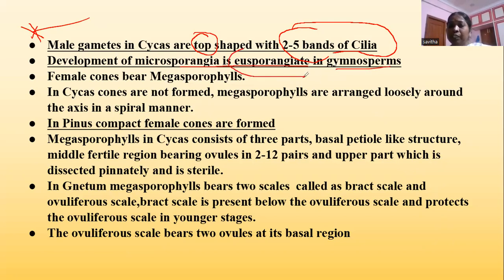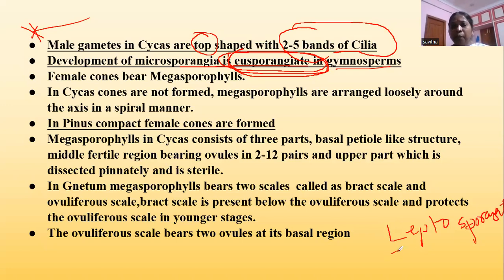Eusporangiate means many initials are required for the formation of the microsporangia. Only one mother cell is not enough. Many initials take part in the development of the microsporangia. This is called eusporangiate development. Another type of development is called leptosporangiate, where only one mother cell forms the entire microsporangia. But in gymnosperms, we see eusporangiate development.